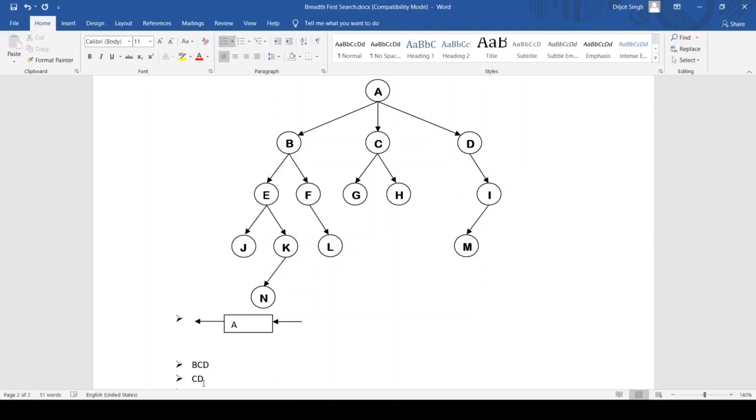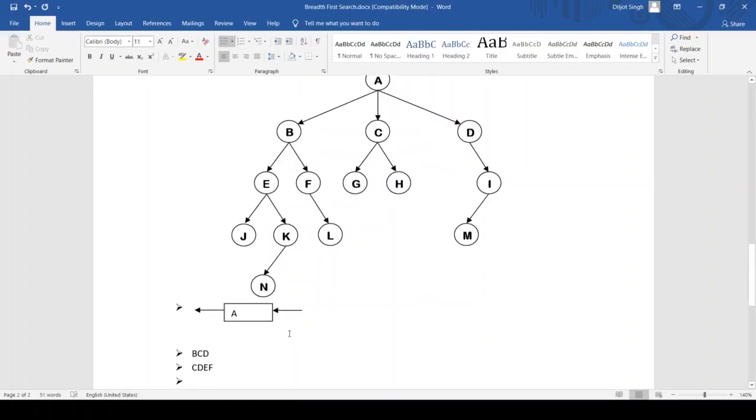Now where can B go? B can go to E and F. So we'll write E, F. Next step, if we want to remove the C, where can C go? C can go to G and H. So D, E, F, and for the C we can write G and H. Right? Now we have to remove D. Where can D go? It can only go to I. So in the next step,